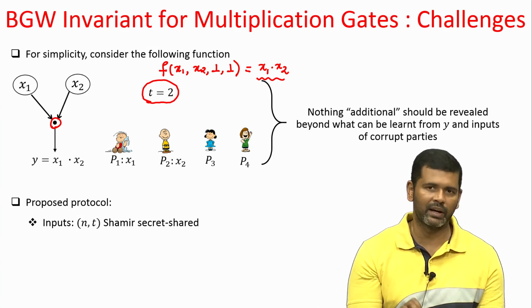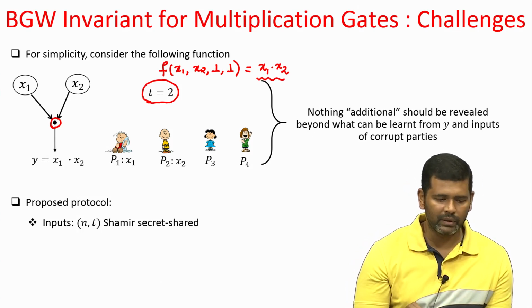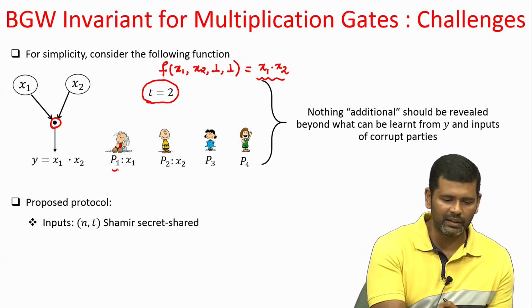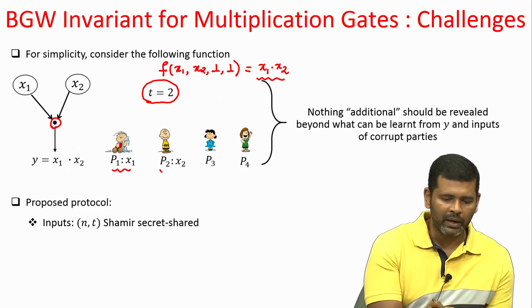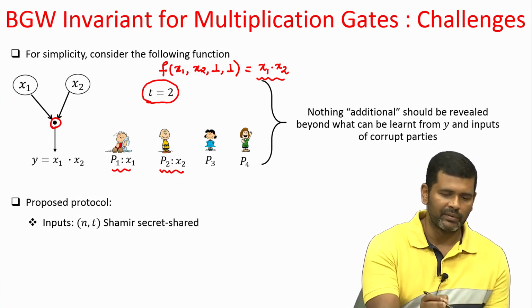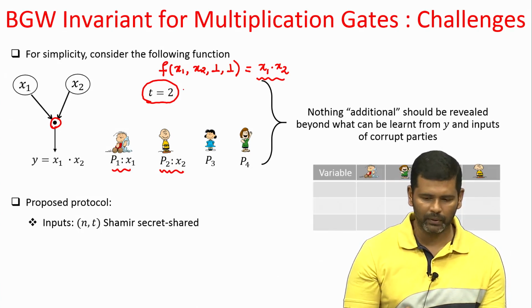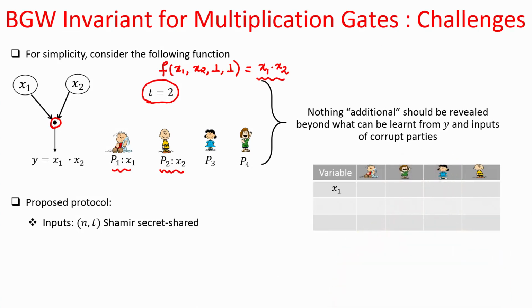We will see what exactly goes wrong in this protocol. So, we start with the inputs and we ask P1 to act as a dealer and P2 to act as a dealer and independently secret share their respective inputs x1 and x2 with a random degree-t polynomial. Okay. So, here is the table of values.